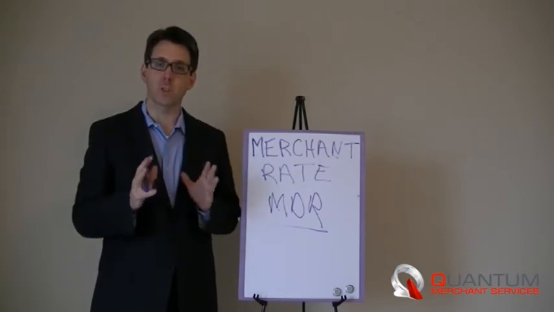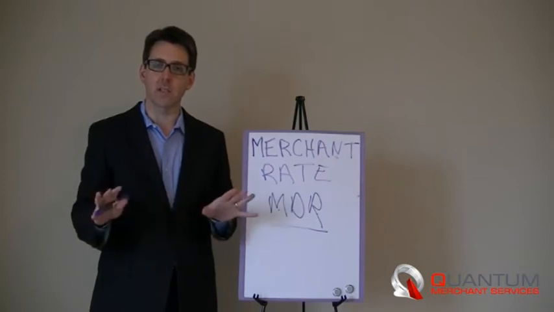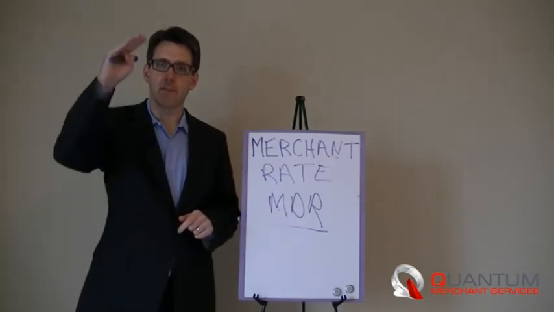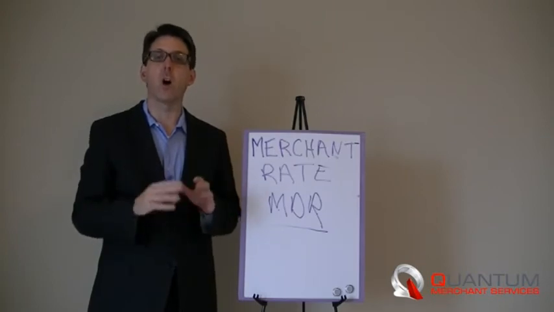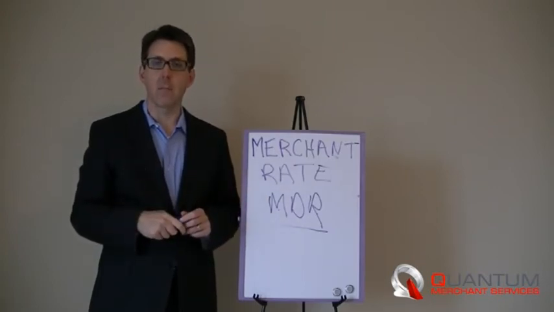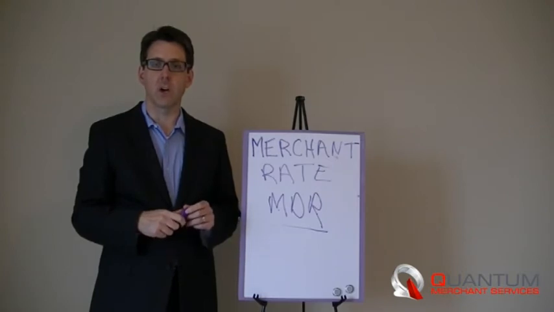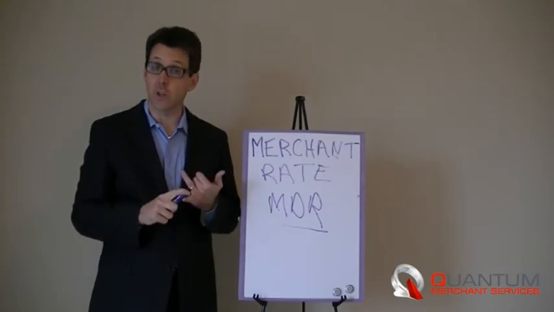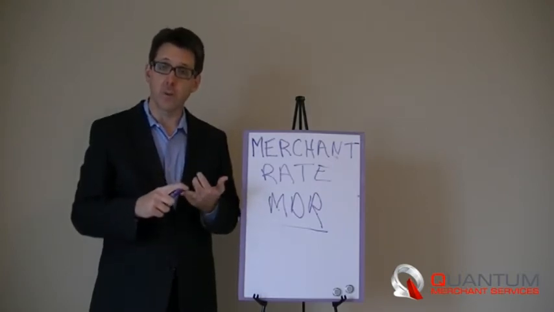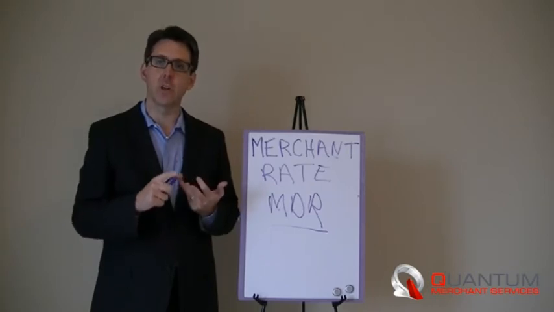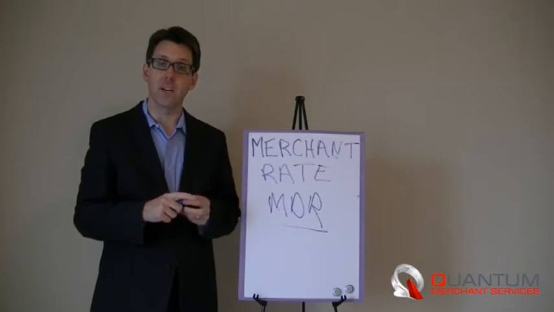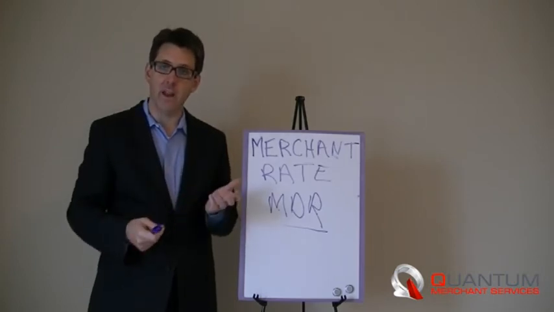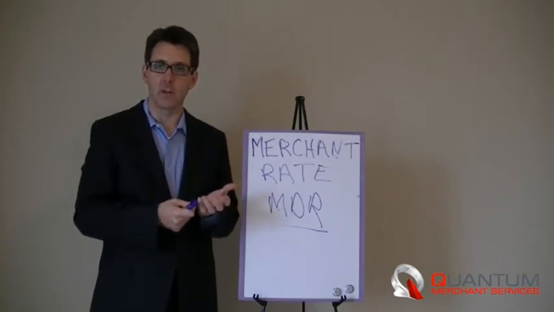So what the processors have done, and this is across the industry, is they've lowered your merchant rate, which is the rate charged on, I'll say, ordinary cards. And by ordinary cards, I mean those cards that are issued to consumers, they're issued from a Canadian financial institution, and they're processed electronically at your business. Electronic meaning either the mag stripe is read or the chip and pin is used to perform the transaction.